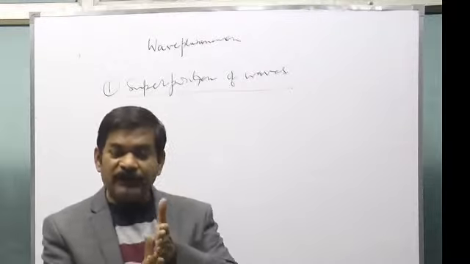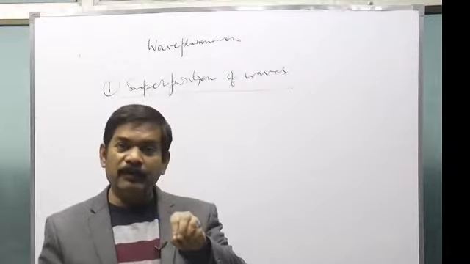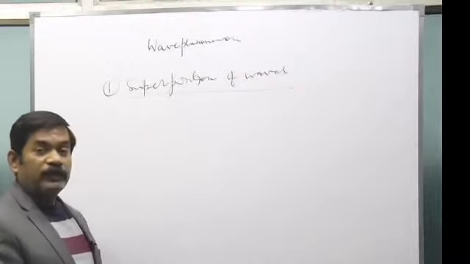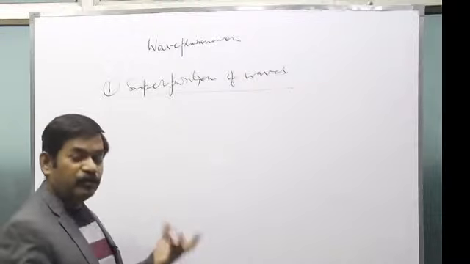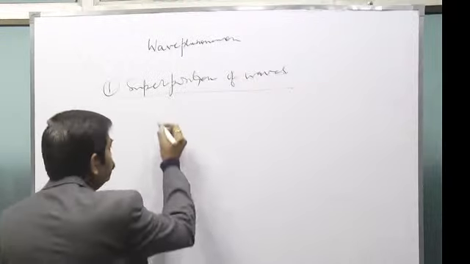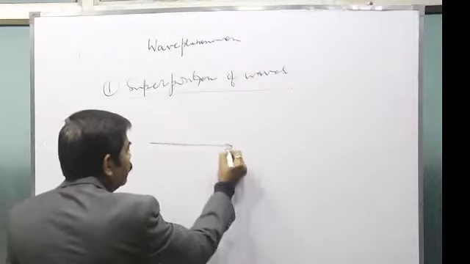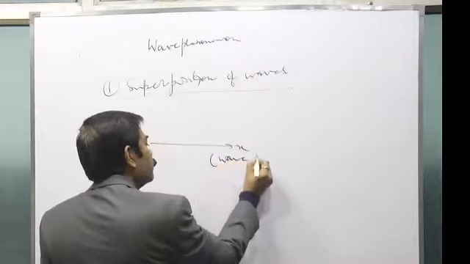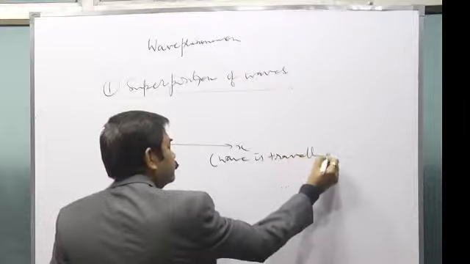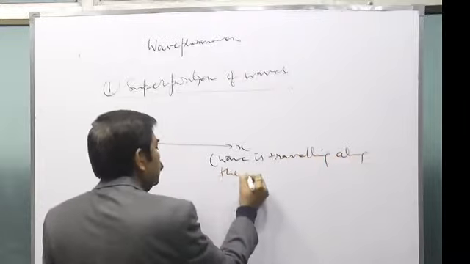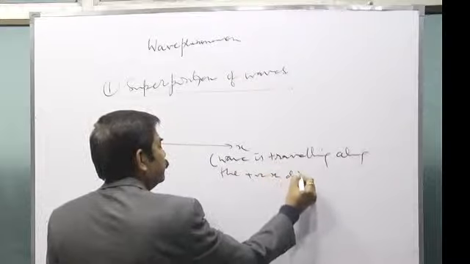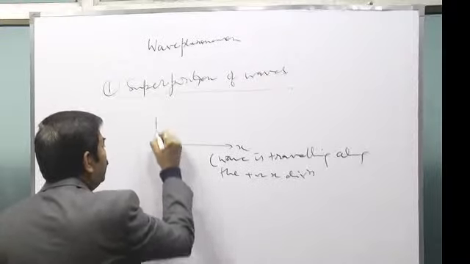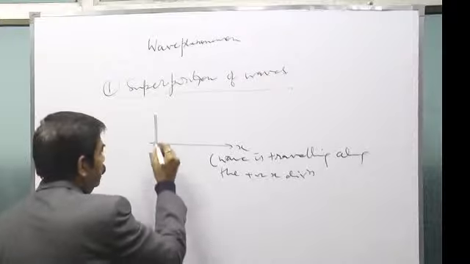And if the waves are traveling in the same direction in the same medium and they meet, then a new wave will be formed. Though you do not know the equation of a wave, I will describe it; at this level you need not know how the equation comes about. Suppose the wave is traveling along the positive x direction, and the particles of the medium are oscillating along the y direction, so it's a transverse wave.